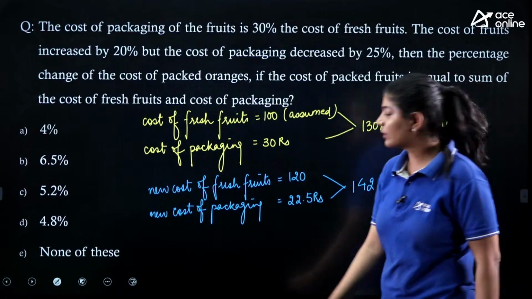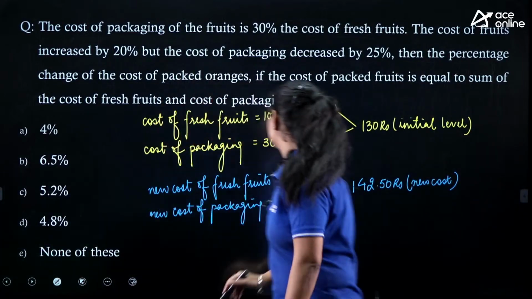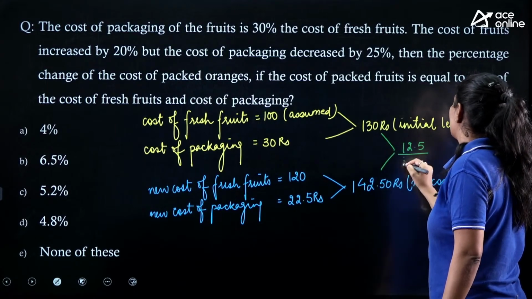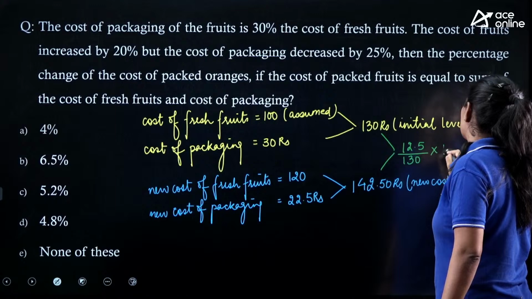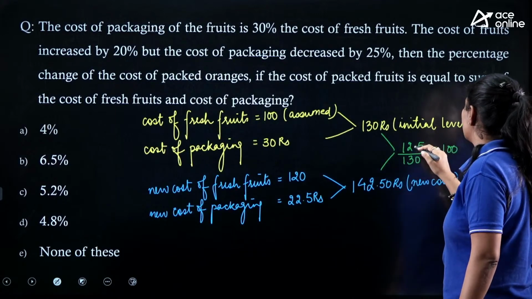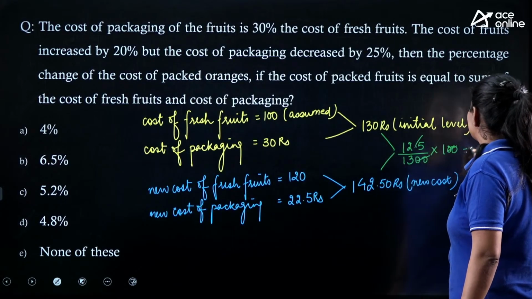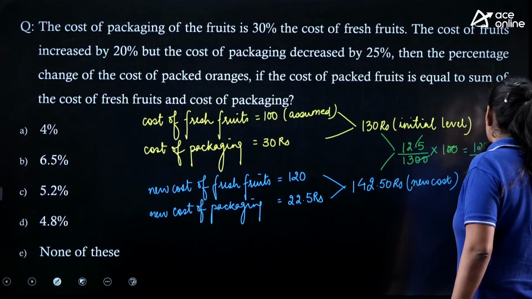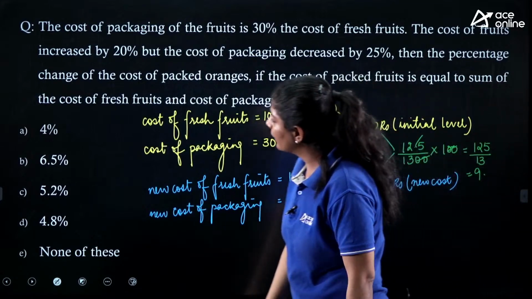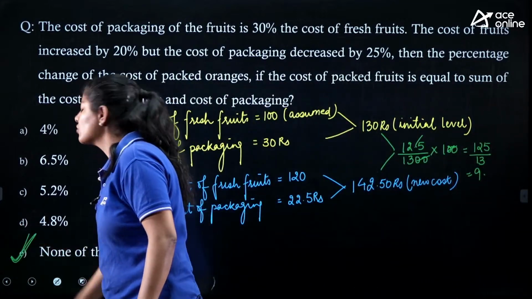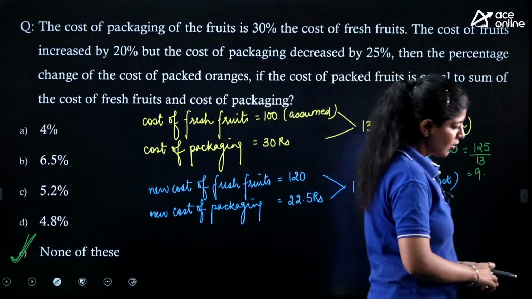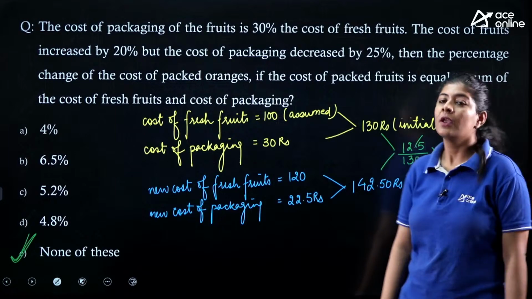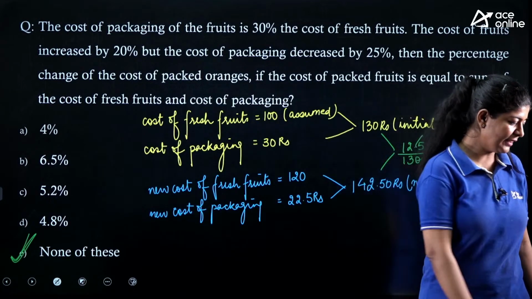We need to find out the percentage change, and the percentage change that we are getting over here is 12.5 divided by 130 multiplied by 100. You need to calculate this one. So, basically we need to find out this, and it is 9 point something, which is not available in the options. So, option number E is the correct one, right?